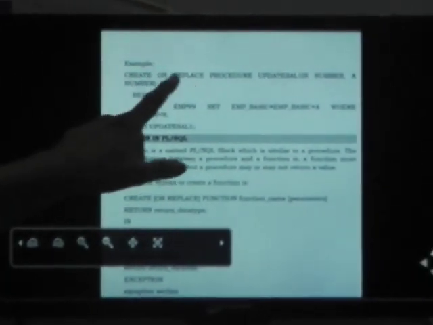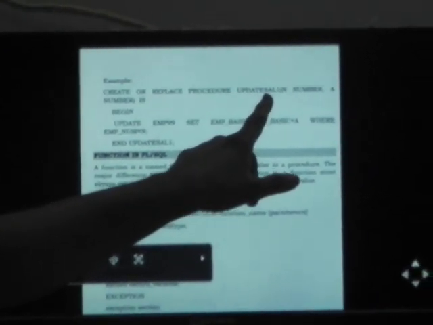Right, so we'll go for the example here. Create or replace procedure. This is a common keyword for every developer. Update salary, my procedure name. I will have to use two variables, two parameters. One is n, with number as the data type, and a is also the number data type.